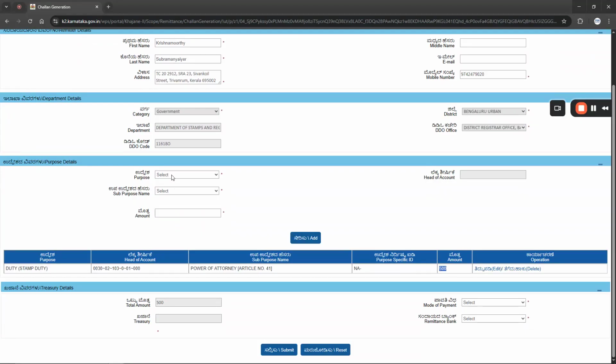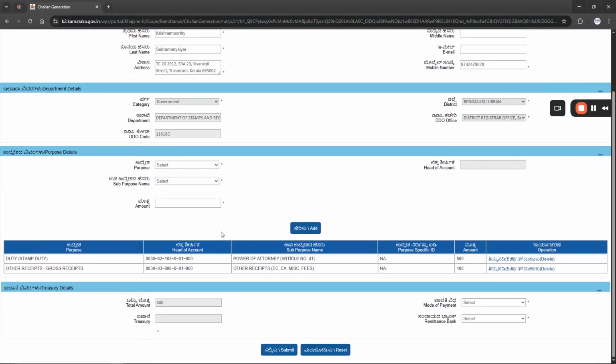And again, additionally, we are going to pay other receipts. That is, in purpose, select other receipts. Basically, other receipts are not required. Only stamp duty is sufficient. But in exemption cases, the DRO asks us to pay the other receipts. So, in sub-purpose, select other receipts. In amount, enter 100. Click add. Now the other receipts are indexed below.